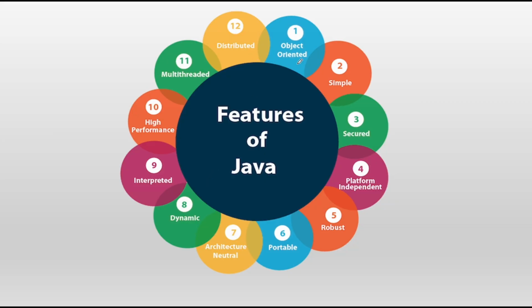They are the features of Java: distributed, object-oriented. Everything in Java is objects made from classes. Simple: Java code is simple. Secured, because it has a secured runtime environment. Platform independence because of JVM. Robust, portable; they are the same. Architectural neutral is also the same as portable. Dynamic, interpreted, high performance. It supports multi-threading.